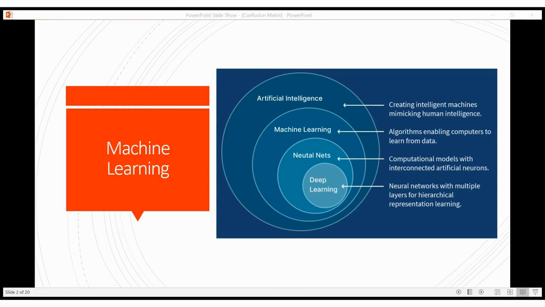Machine learning is a branch of artificial intelligence that allows computers to learn from data. Instead of giving step-by-step rules, we provide data and the system learns patterns and makes decisions. Just like humans learn from experience, machines learn from examples. If we give past data and correct answers, the computer can find patterns and use them to solve new problems.